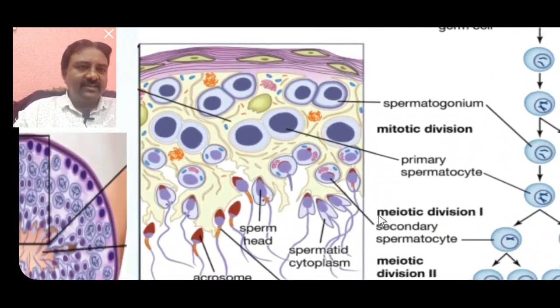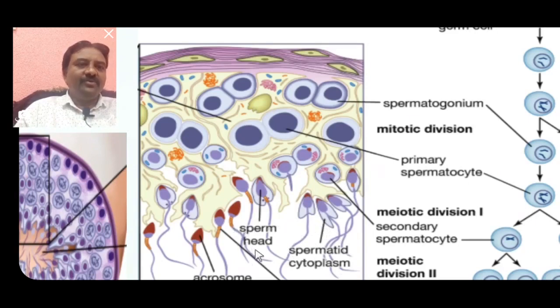These are the secondary spermatocytes. Secondary spermatocytes are haploid, and they undergo the second meiotic division, the equational division, to form spermatids. Spermatids are also haploid cells. Now the spermatids undergo maturation to form sperms.